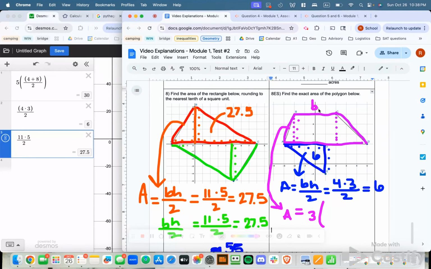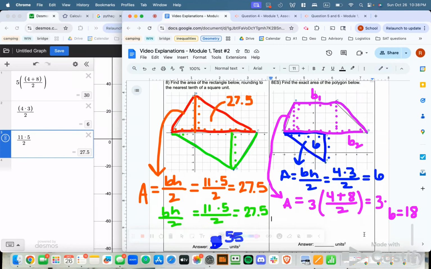I'm going to make this base 1, which is 1, 2, 3, 4, plus base 2, which is this whole length here. So 1, 2, 3, 4, 5, 6, 7, 8. All divided by 2. So 4 plus 8 is 12. I divide that by 2, and we get 6. So we have 3 times 6, which is 18.